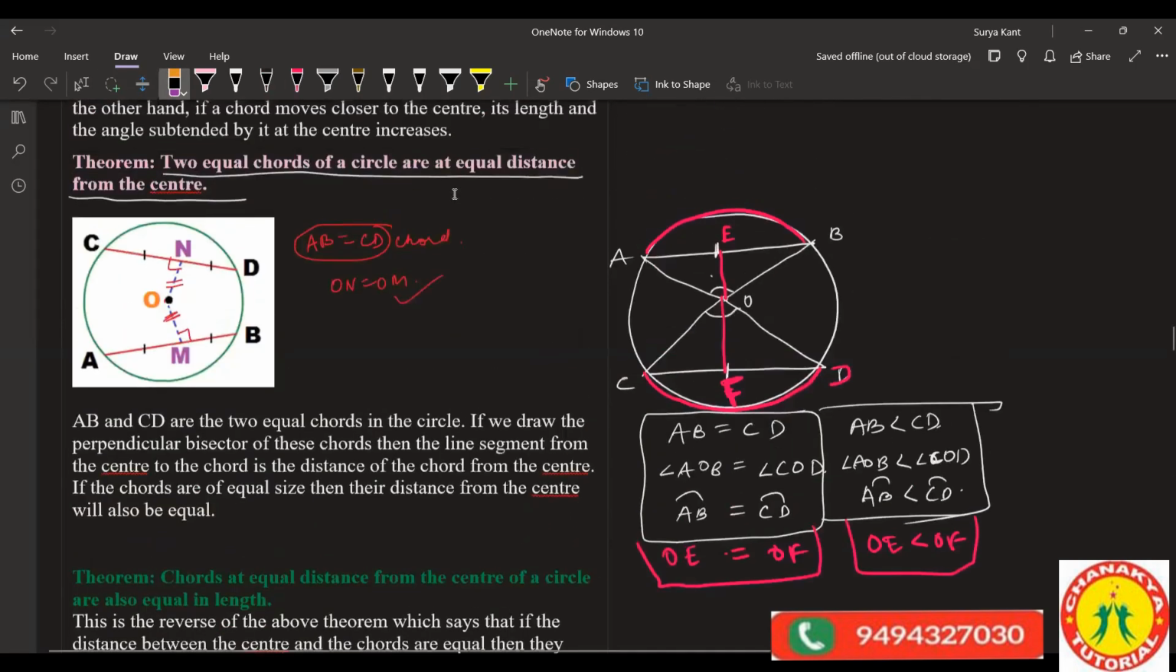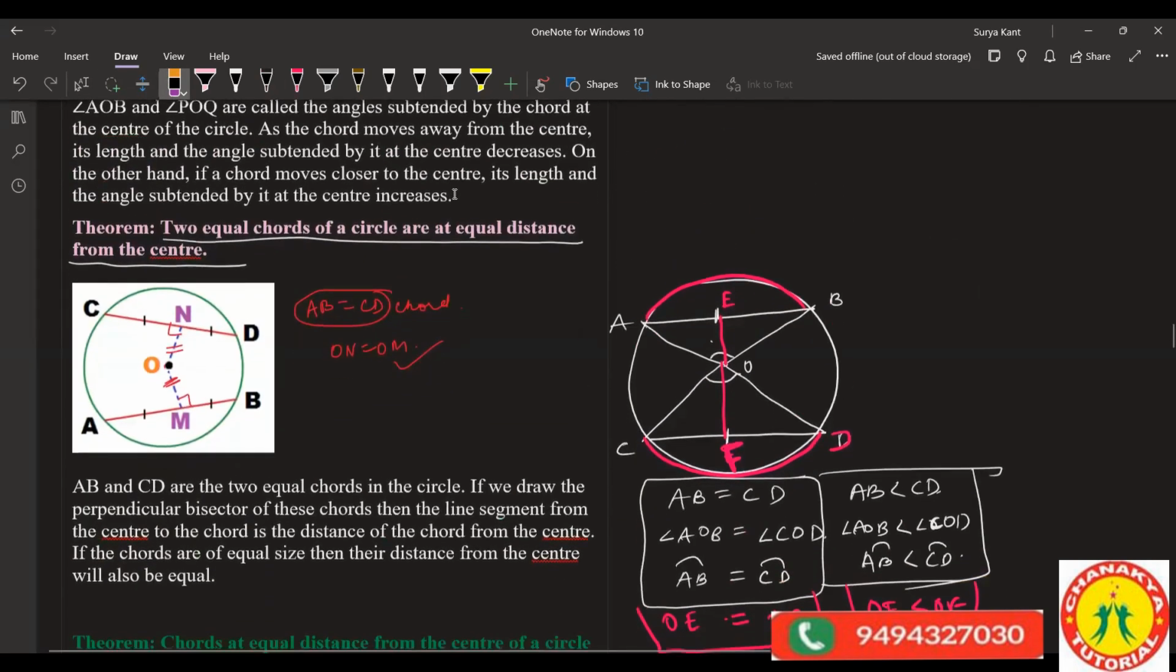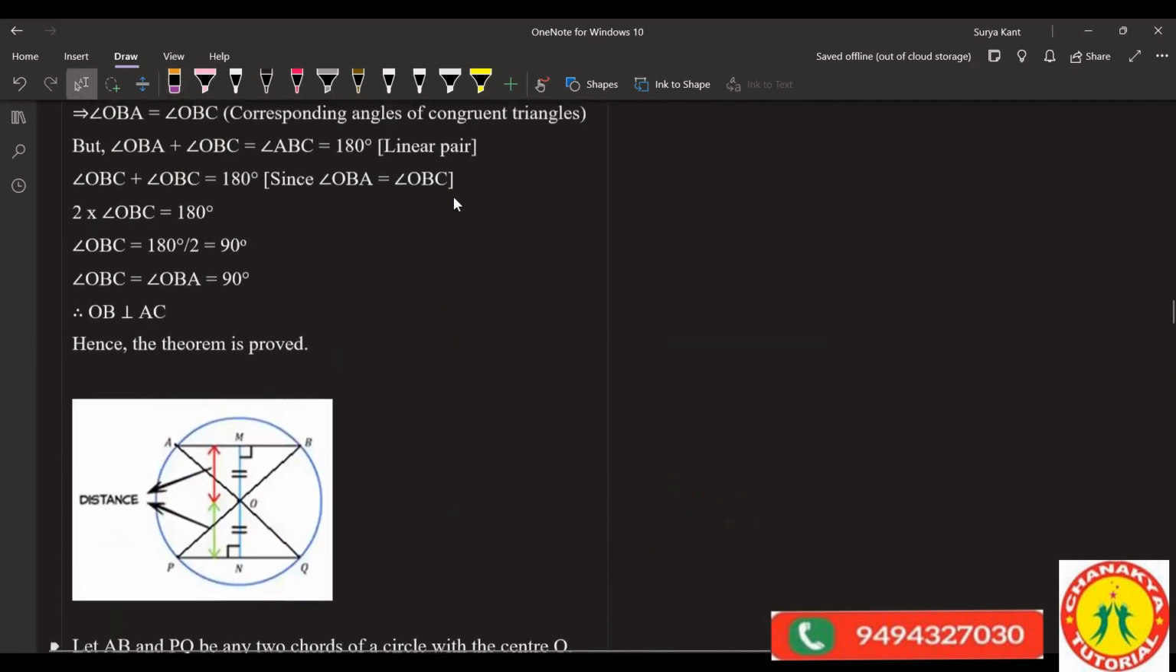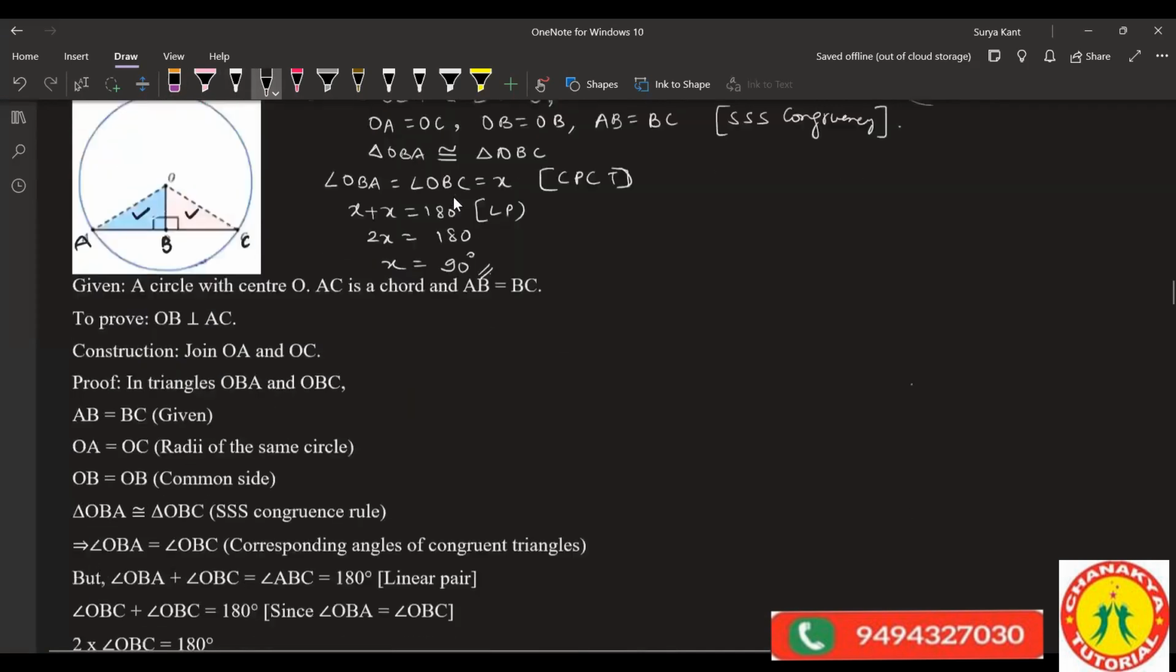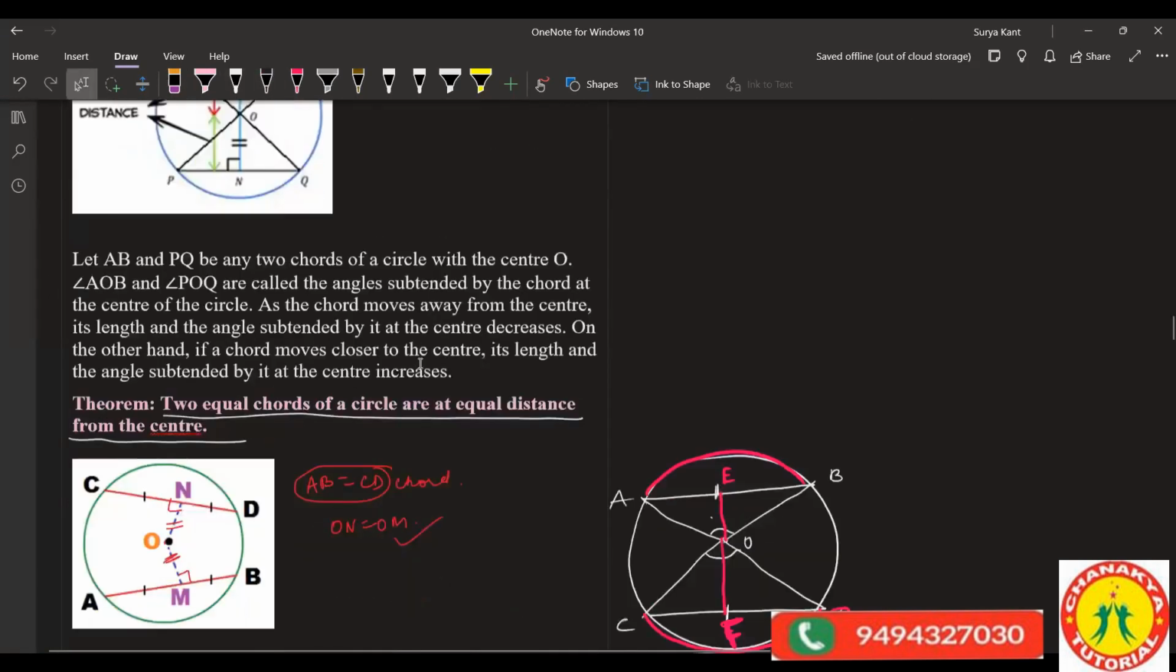One by one we'll go. Equal chords of a circle subtend equal angles at the center. This you can do. I'll tell you right now. If you want me to prove, I'll just prove it right now only. Okay, this part is over.